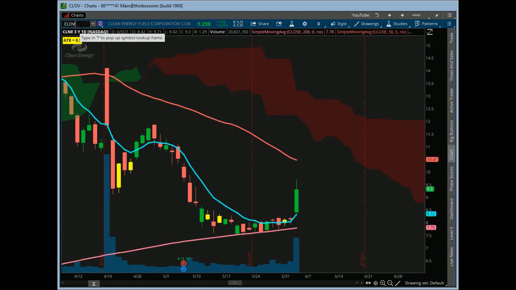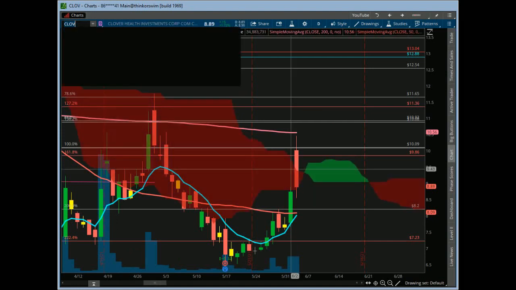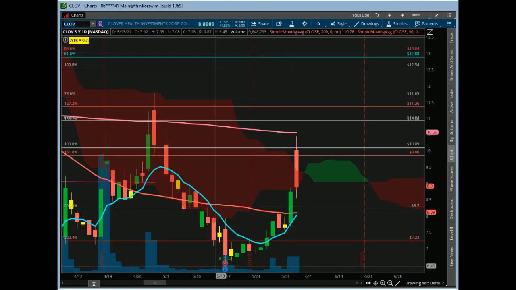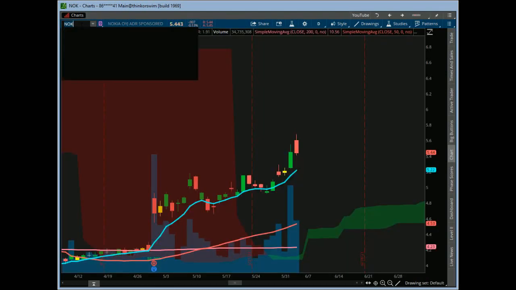Of course, this one I was asked about yesterday too. Clove, trust the process, right? Getting pretty strong right there. Was in the $6 range, right? And had a big breakout candle right here, gave you a nice move up, and then completely rejected the 200-day moving average on that one. NOK, let's take a look at this one too. Again, good push yesterday, and then a sharp reversal here today.